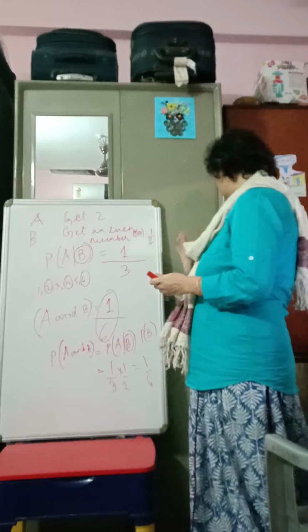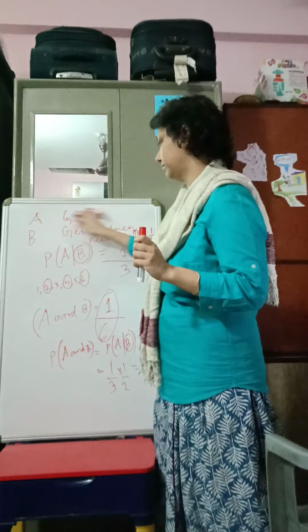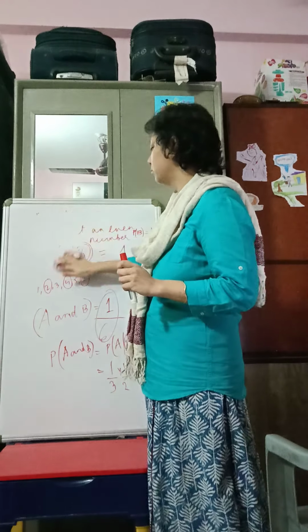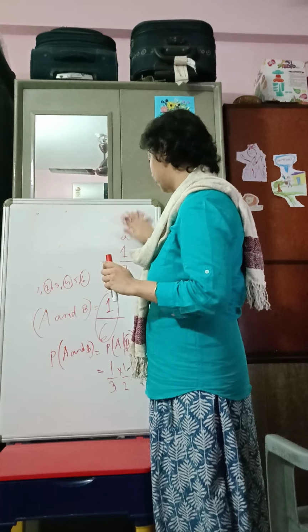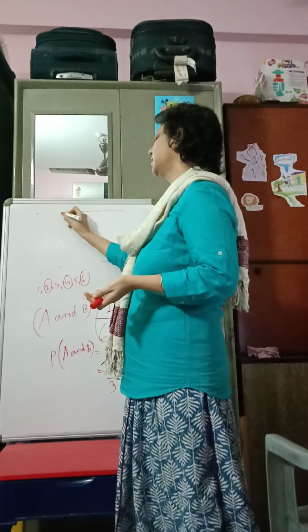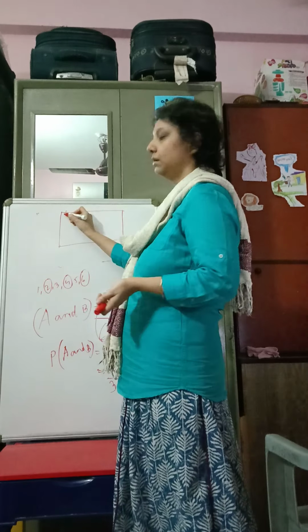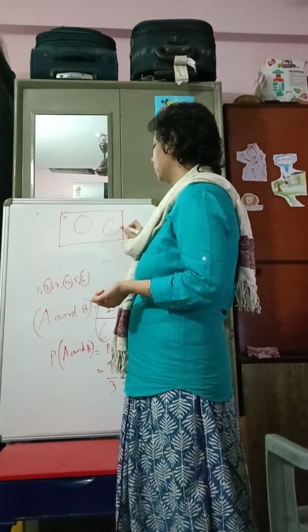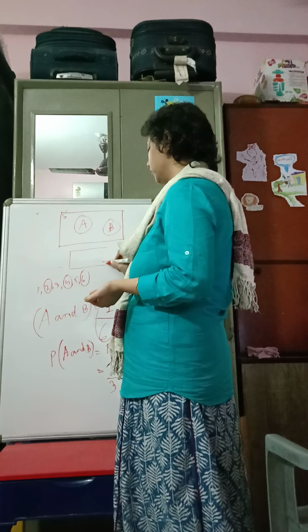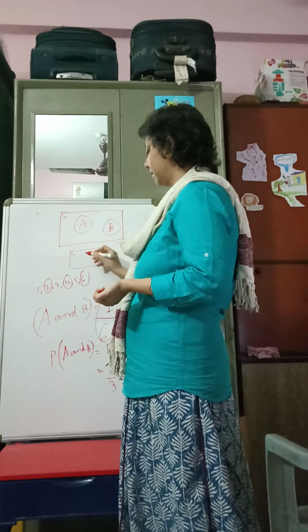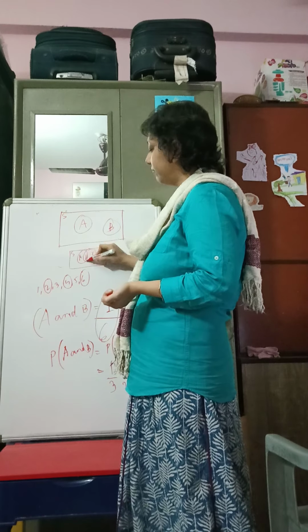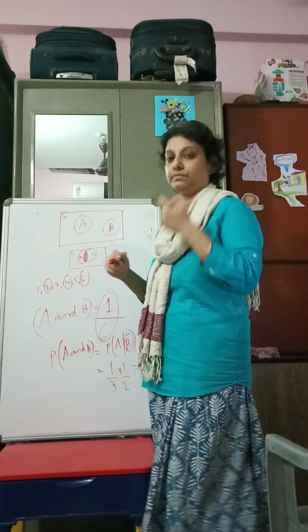So for mutually exclusive events, what would happen? If you just remember the Venn diagram, that's the simplest way to remember this. If you have 2 mutually exclusive events, now this is the sample space, you have 2 mutually exclusive events like this. Now if the events are not mutually exclusive, suppose A and C are not mutually exclusive, then you would have a part which is the intersection.